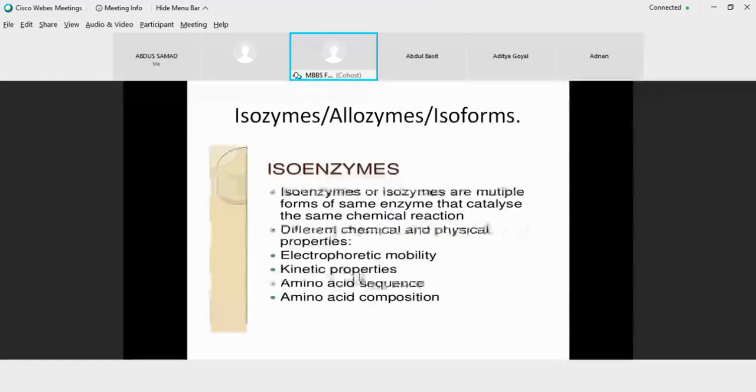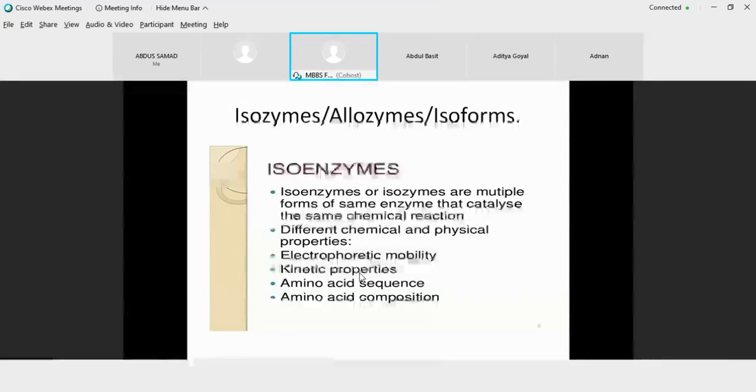Now, inside our cell, we have the enzymes which are carrying out a number of processes, and they are present in different physical forms and catalyze the same chemical reactions. So these enzymes, which are present in different physical forms but catalyze the same reactions, are termed isozymes.